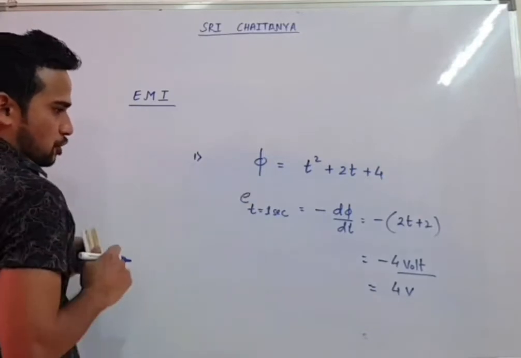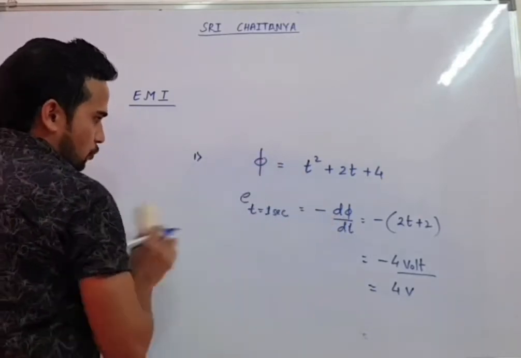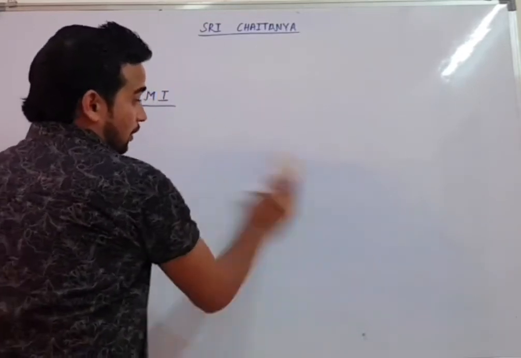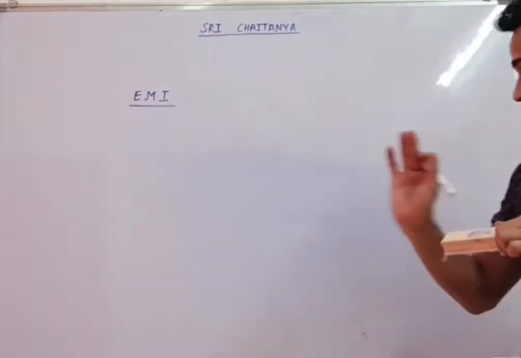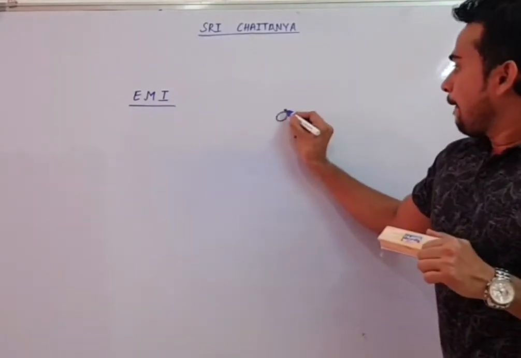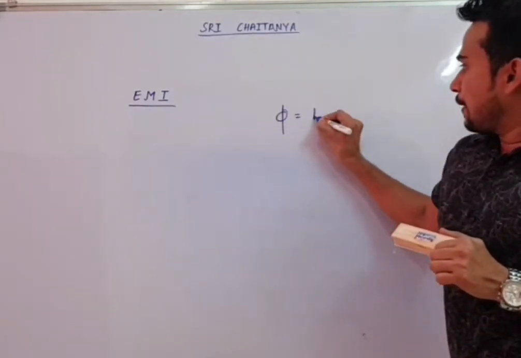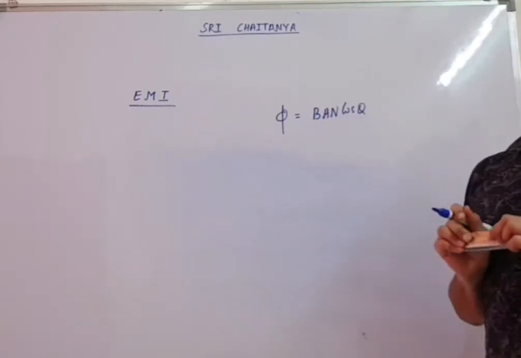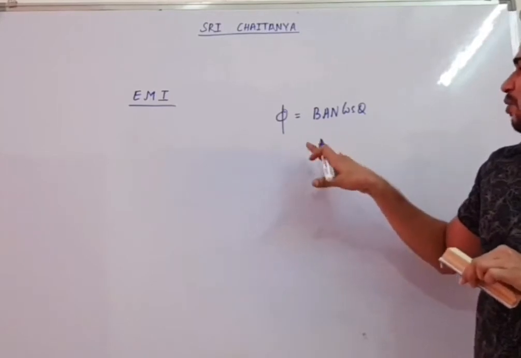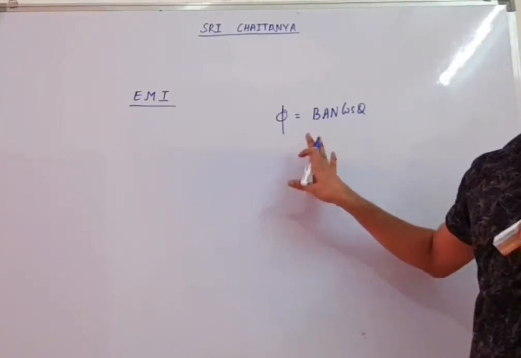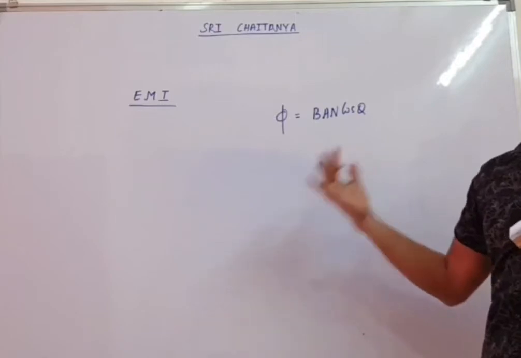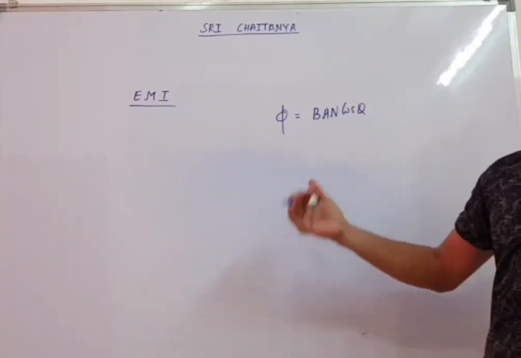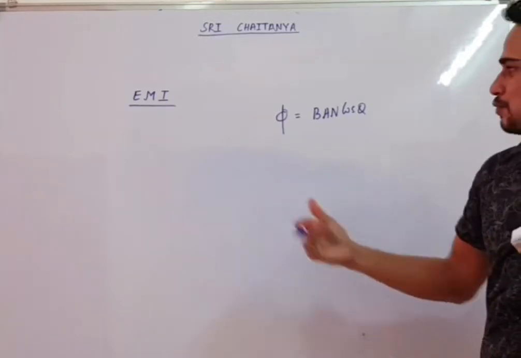Now we will move to the next question. Again an important type of question where they will talk about flux. We just studied that flux will be BA cos theta for N turns. But what is important is not flux, but the change in flux. Flux never gives you EMF. Who will give you EMF? That is Faraday's law. Whenever the magnetic flux associated with a coil changes, flux has to change.